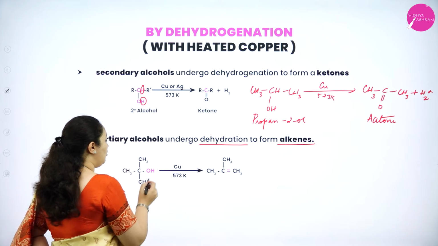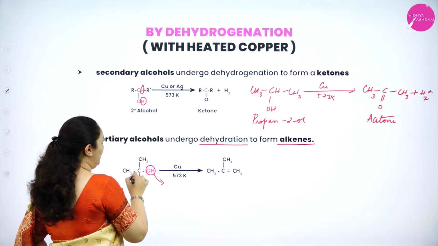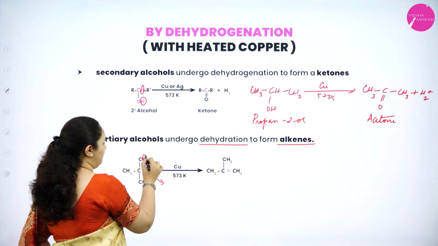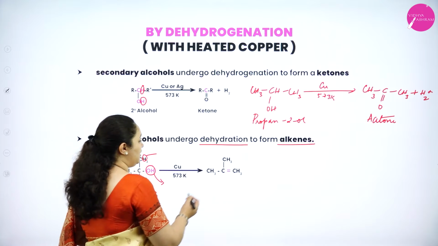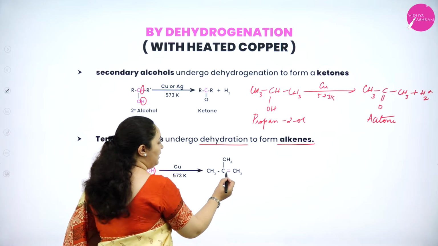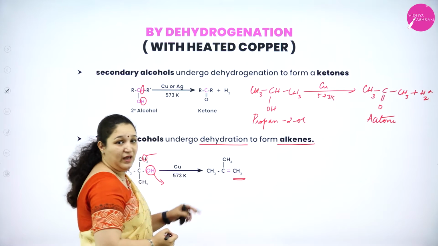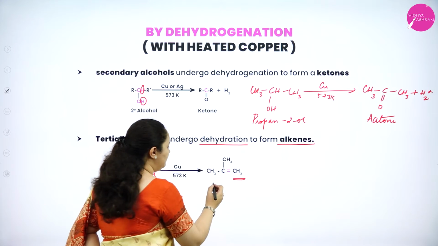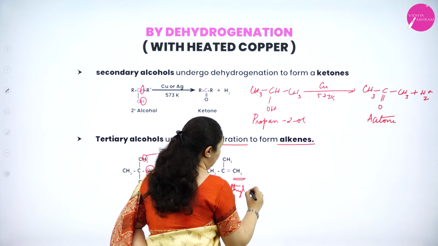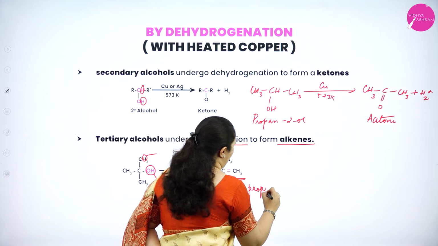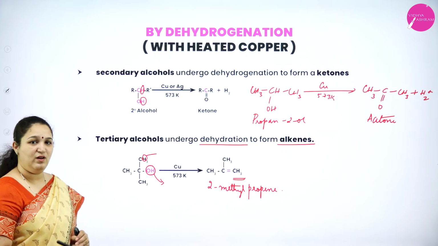So the OH group completely will get removed and a hydrogen from any one of the neighboring carbon atoms, for example if it is removed from here, then you have two CH3 groups remaining as they are on the carbon atom. A double bond is formed between the other carbon atom to give an alkene. If you have to write the name of this, this will be 2-methylpropene. Okay, and this is tertiary butyl alcohol.